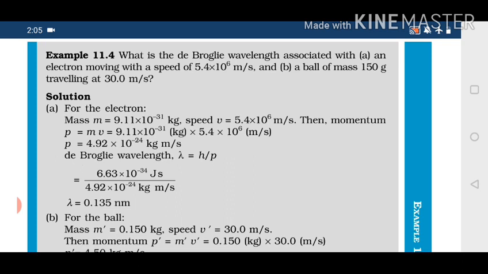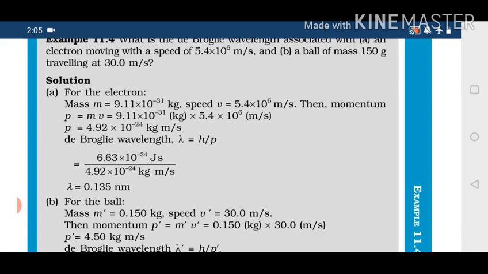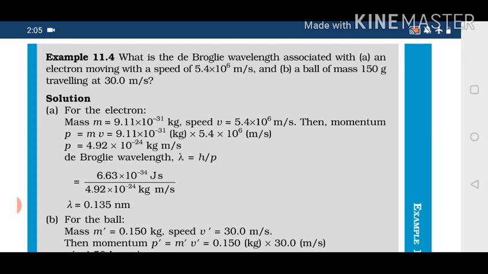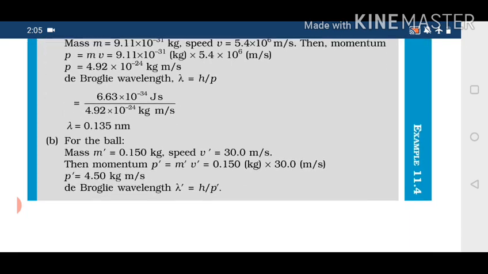In B part, instead of an electron, they have considered a ball of mass 150 gram. So 150 gram means what we have to do? We have to convert it into kg first, and velocity is given. So mass is given to you, velocity is given to you, h is again known to you. So de Broglie wavelength can be easily found out in both the cases, and that's very easy.